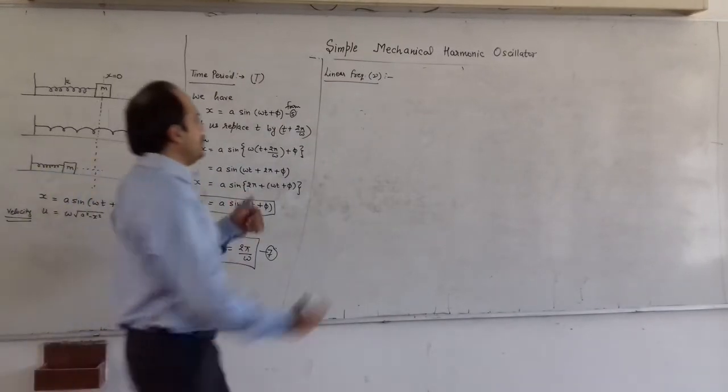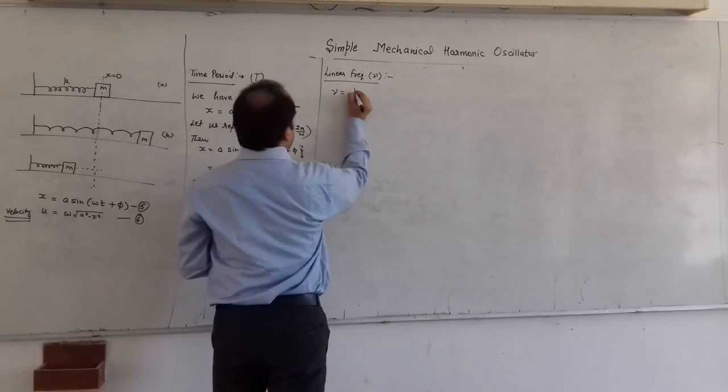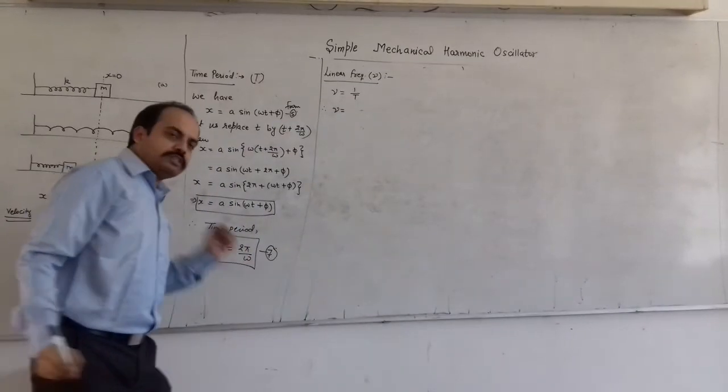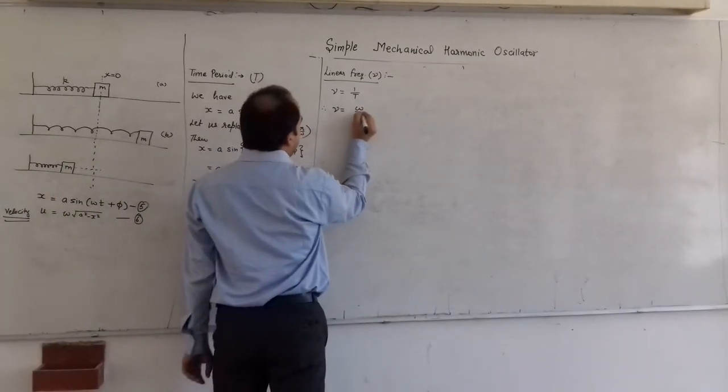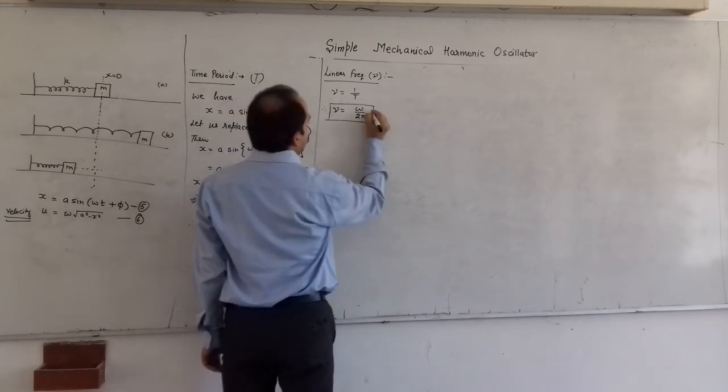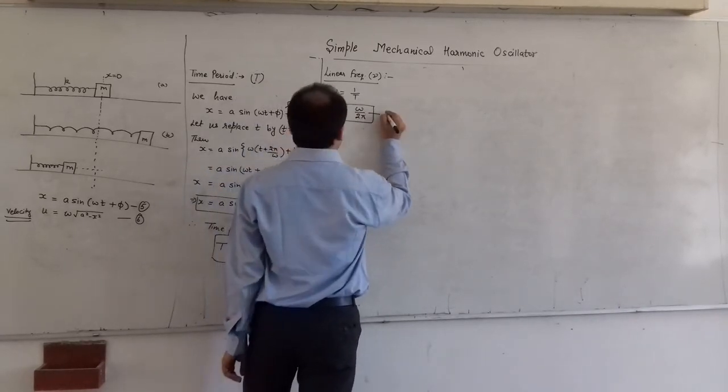We know that the linear frequency is the reciprocal of the time period, 1 upon T. So we can write nu is equal to omega by 2 pi. This is our equation number 8.